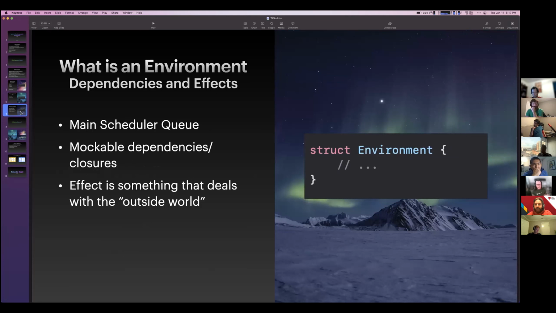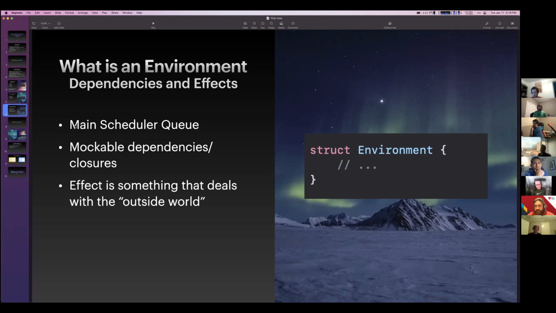And finally, what is an environment? Now, an environment's kind of a black box. It's really just: tell me how to do this and I'll give you this. Ideally, it's just a ton of closures where I give it this ID and it returns a user. So it's pretty simple like that, but it's mainly used so that we can have mockable dependencies or closures, making it very easy for us to write tests and mock out our environment so that we don't care about the outside world and it doesn't affect our tests. We want to just make sure that our logic makes sense, and if our logic makes sense, then we can test the outside world and make sure that things are working.